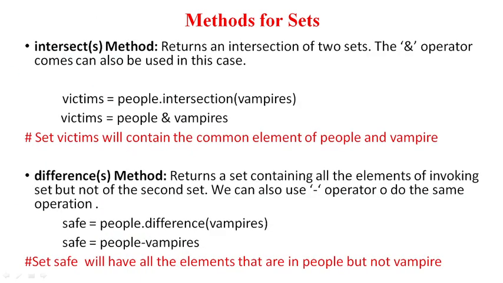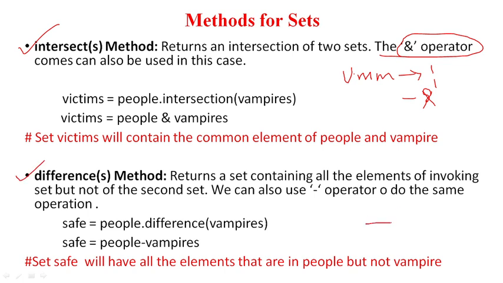Next function is the intersect function. The intersect function is used to perform the intersection on the two sets. It is similar to the AND operation. Union is similar to which operation? OR operation. And intersection is similar to which operation? AND operation. Similarly, we have the difference method which is similar to the minus operation.